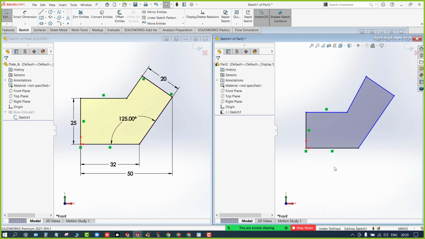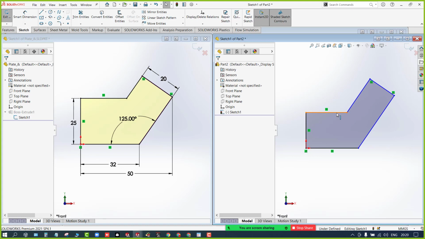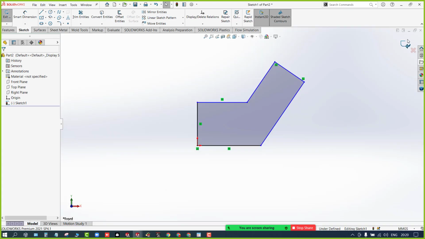Instead of selecting two lines, you can directly select the single point. The software automatically recognizes the perpendicular. Got it? Same thing on this side. Now I believe I have applied all the geometrical constraints. To deal with the dimensional constraints, we can directly go ahead with the dimensions. From here you can choose this icon, that is Smart Dimension. Select this and define the dimensions.